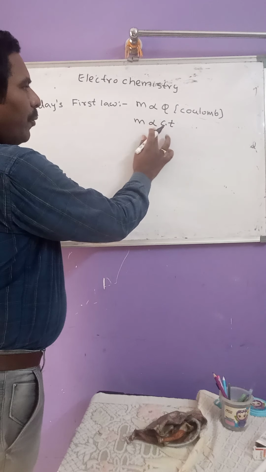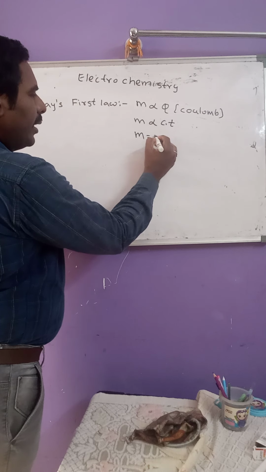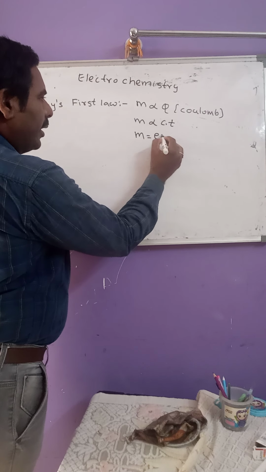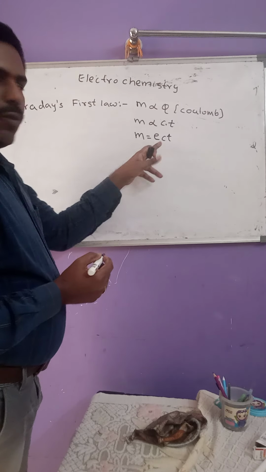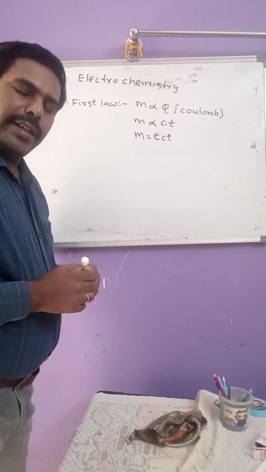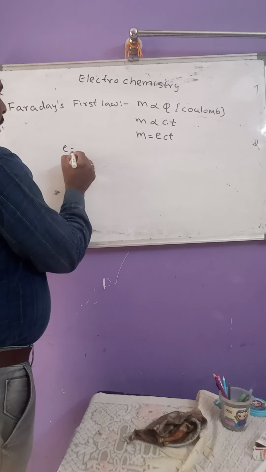Therefore, by removing the proportionality sign, we get a proportionality constant, small e. This equation becomes M equals ECT, where small e is known as